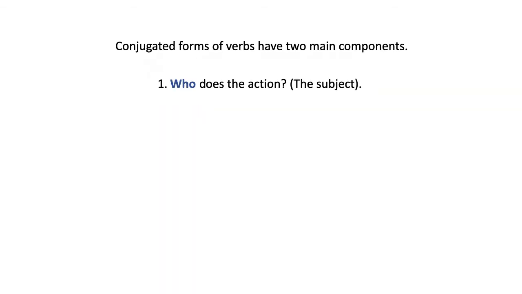Okay? Now, I want you to realize that conjugated forms of verbs have two components, right? One of them we have talked about a lot. Who does the action? And the technical grammatical term for that is the subject, right? Remember when we dealt with the subject and we figured out that there's a question that we can ask that tells us who the subject is, right? You ask who X is, and the answer to that would be the subject. So the subject is who does the action that the verb talks about.